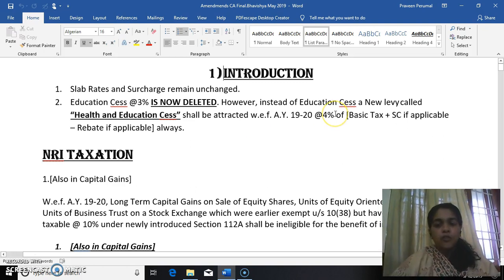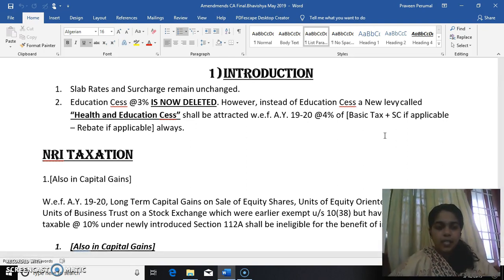So what is the rate? 4%. So essentially there is an increase in the rate of tax. So the rate is 4% from the existing 3%. So basic tax plus surcharge is applicable minus rebate as usual, which is necessary for the tax calculation.